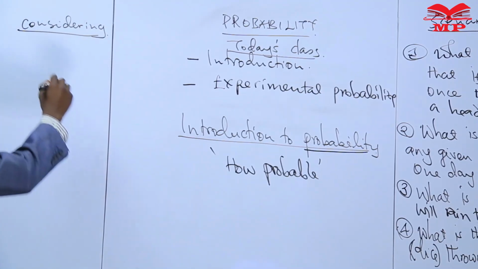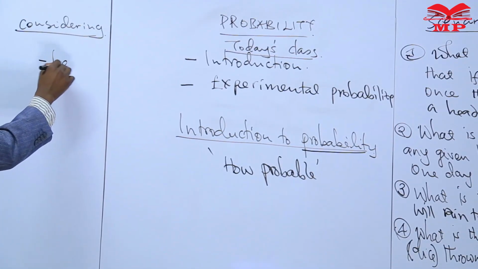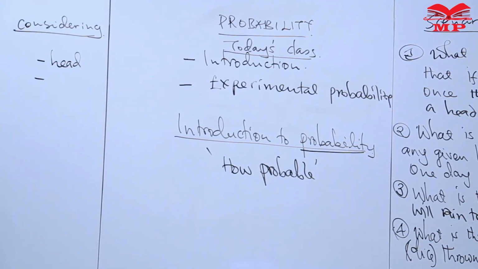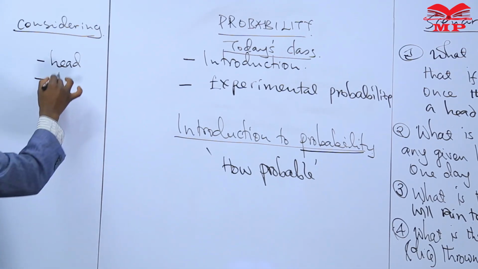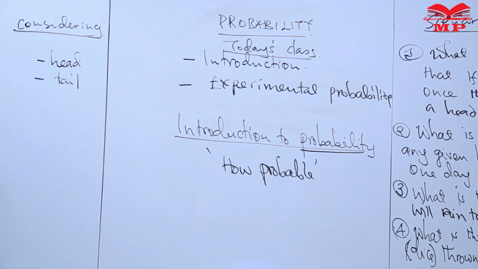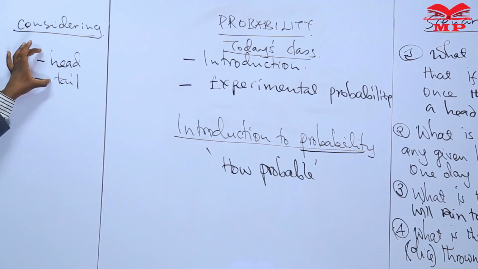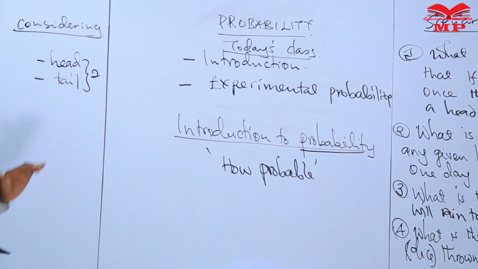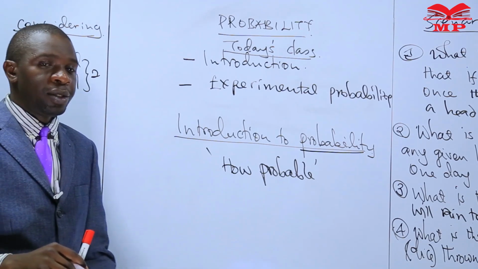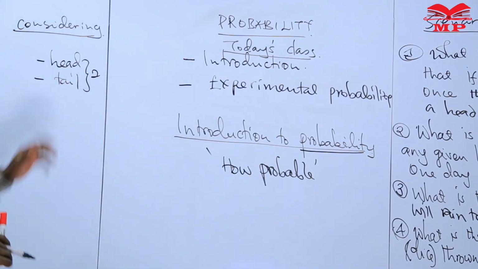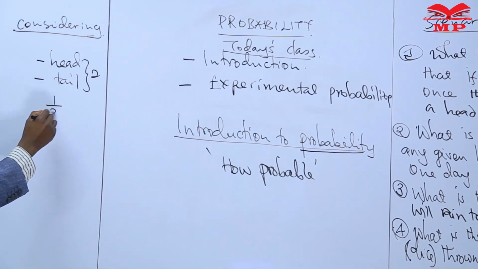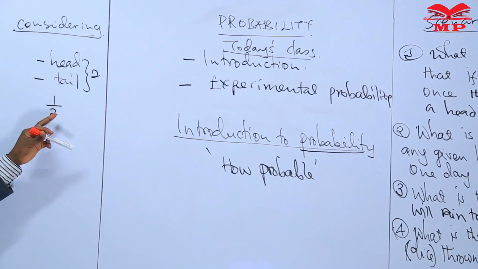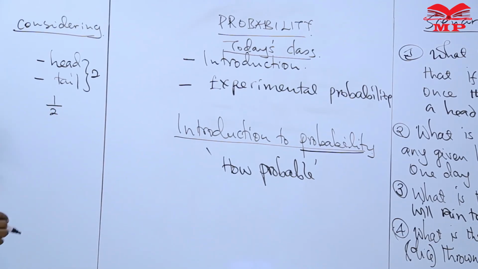It's either you are going to get a head or you are going to get a tail when you toss a coin. Bearing in mind that we only have 2 chances, for you to get a head, you will have 1 out of the possible 2 chances.